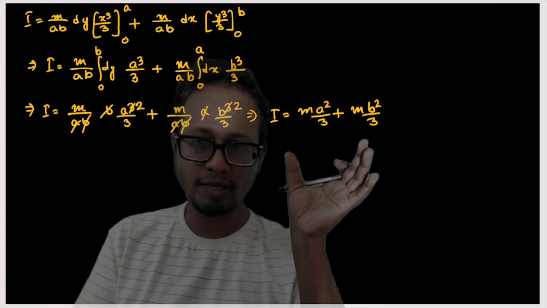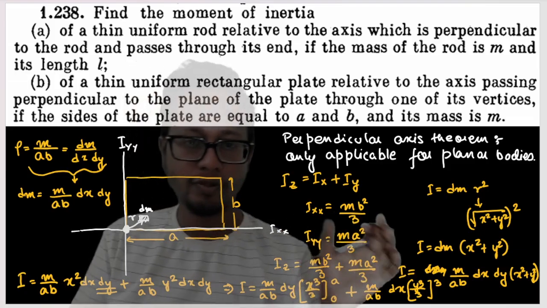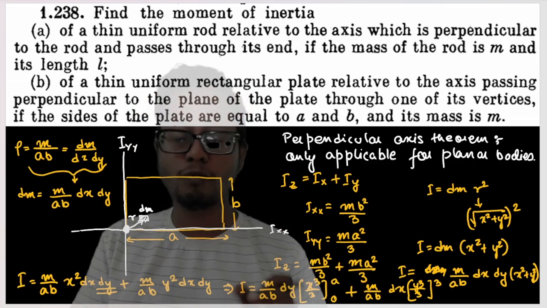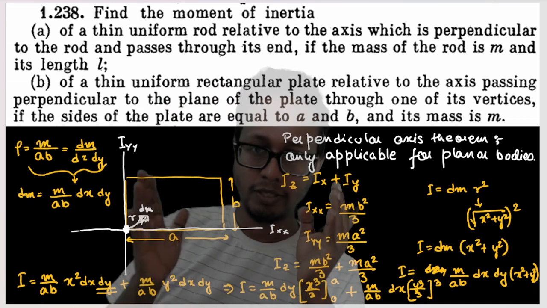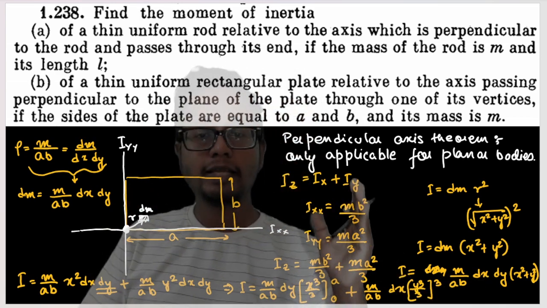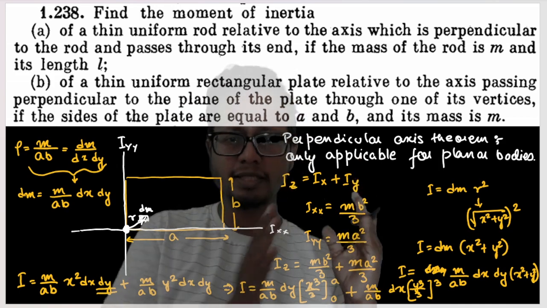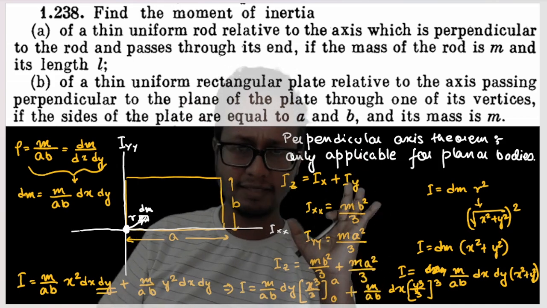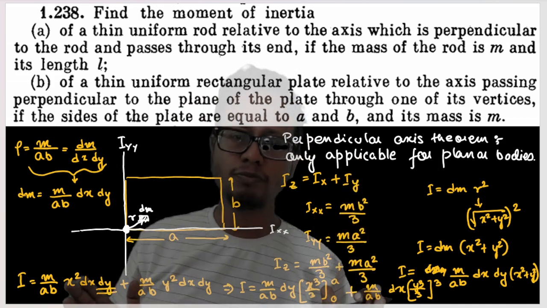If you have confusion about this method, you do not need to learn it right now. This is more about a computational method to find moment of inertia of complex shapes, how you integrate complex shapes inside a computer. If you are in 11th, 12th standard, just learn the perpendicular axis theorem. That is all you have to learn. This method is more for complex stuff.